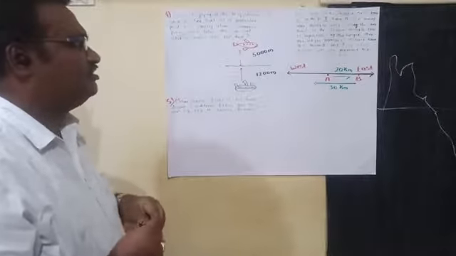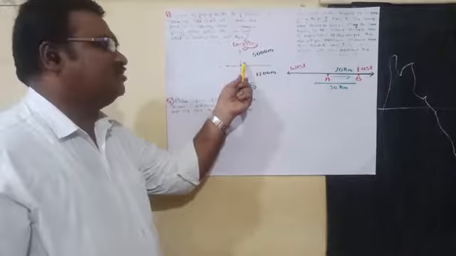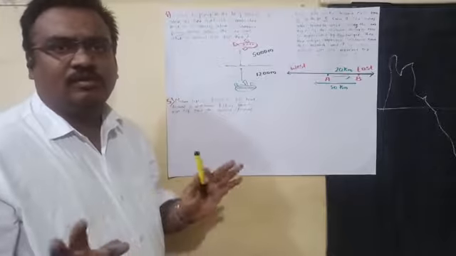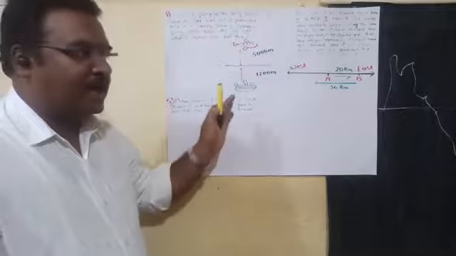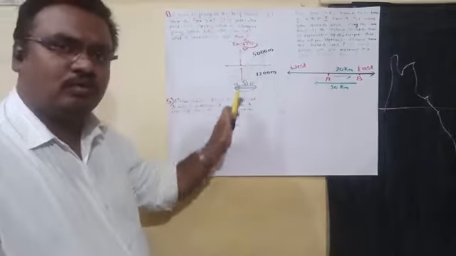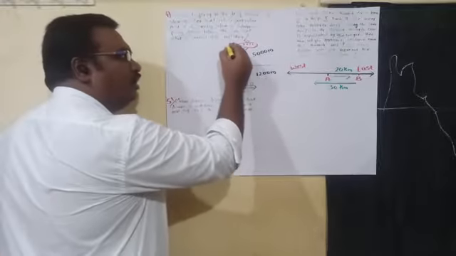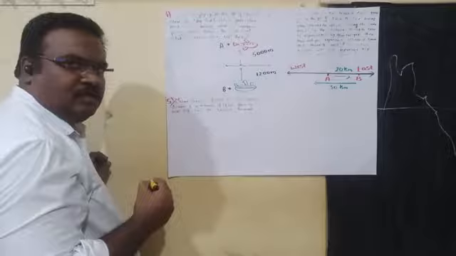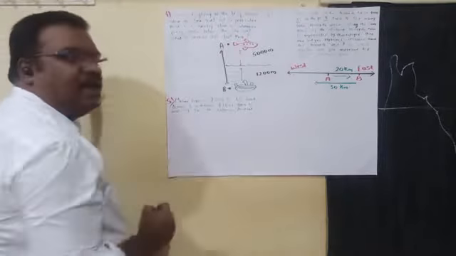Mainly most of the children I have seen will do it wrong here. As I gave the explanation, this is 0, below is negative, above is positive, so they will subtract. No, they are not asking that. They are not asking the difference between the heights. They are asking the total distance between them, the distance from this point to this point. If you take this as A and this as B, what they are asking is the total distance between A and B.